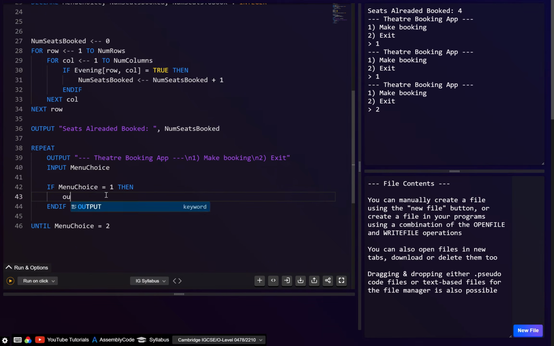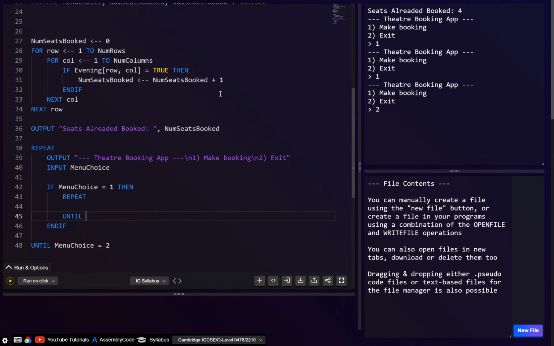Right, so let's go output. We can put this in a repeat until, or we could also put it in a while loop. Let's put it in a while loop, just to be different. Although, to be honest, I would probably say a repeat until is better, because you always want to do this at least one time. So let's actually do a repeat until.